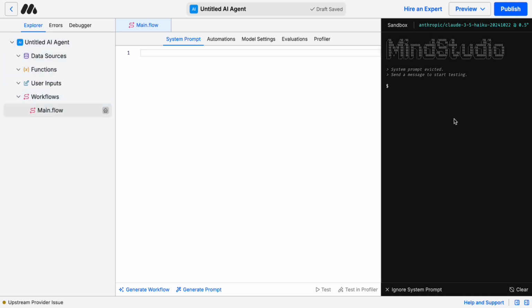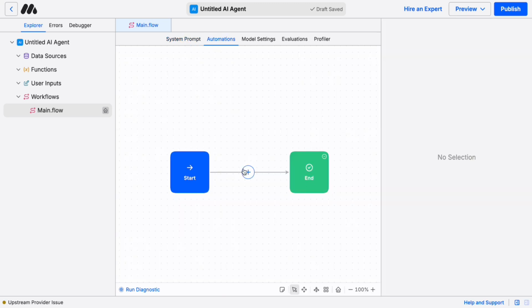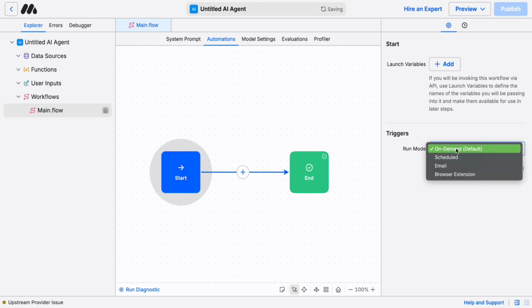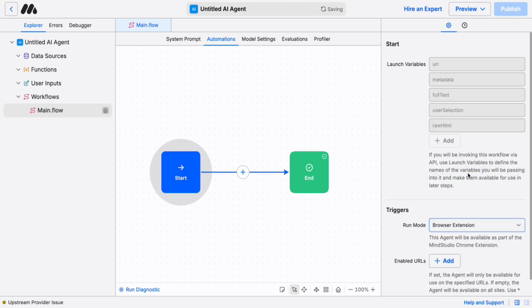On the right-hand side, you've got this preview. We're not really going to use it here. All we're really going to do is go to this automation section. And here's what we're going to do. We're going to make that AI agent that summarizes any web page that you're on. And so the first thing we need to do to make that the case is go to the start block, and then on triggers, choose browser extension.